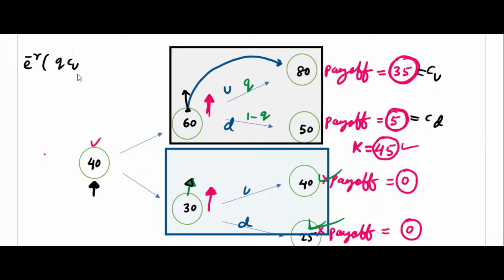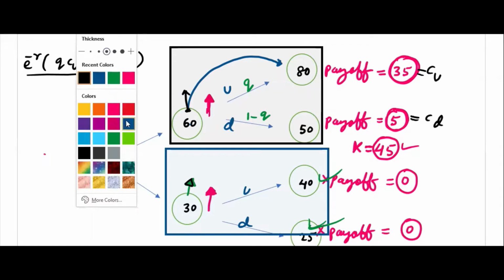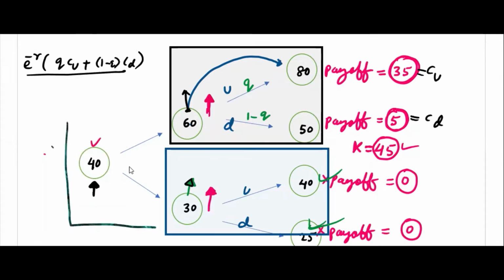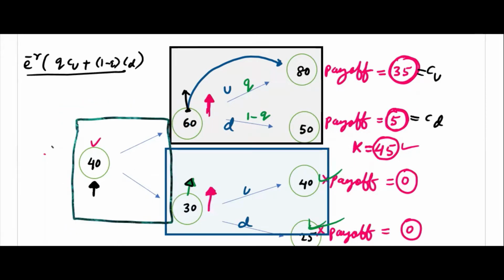Similarly, you have Cu, CD here. You have to add Cu plus 1 minus Q CD. You apply this formula. We will apply this formula to this also. This one also we will apply, but there will be a problem. We'll go to that later.